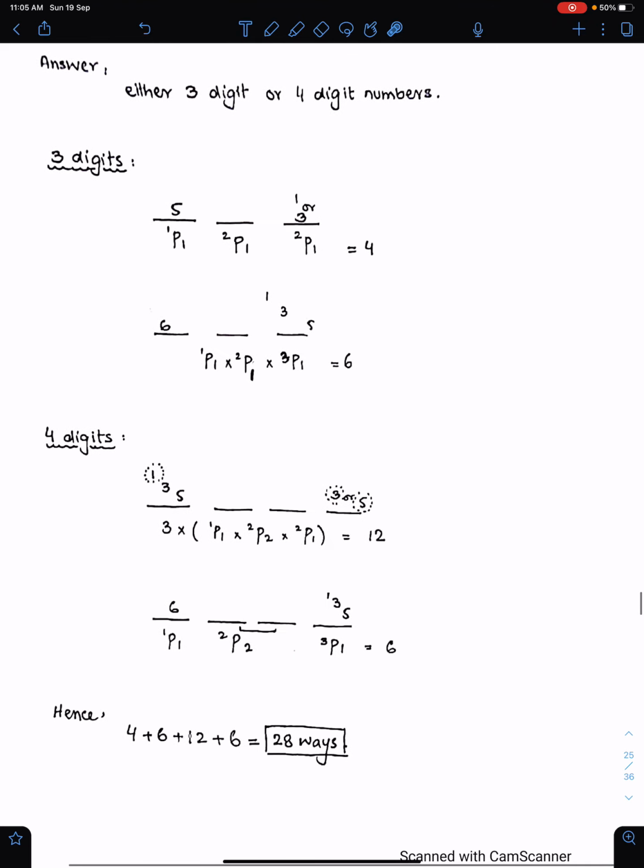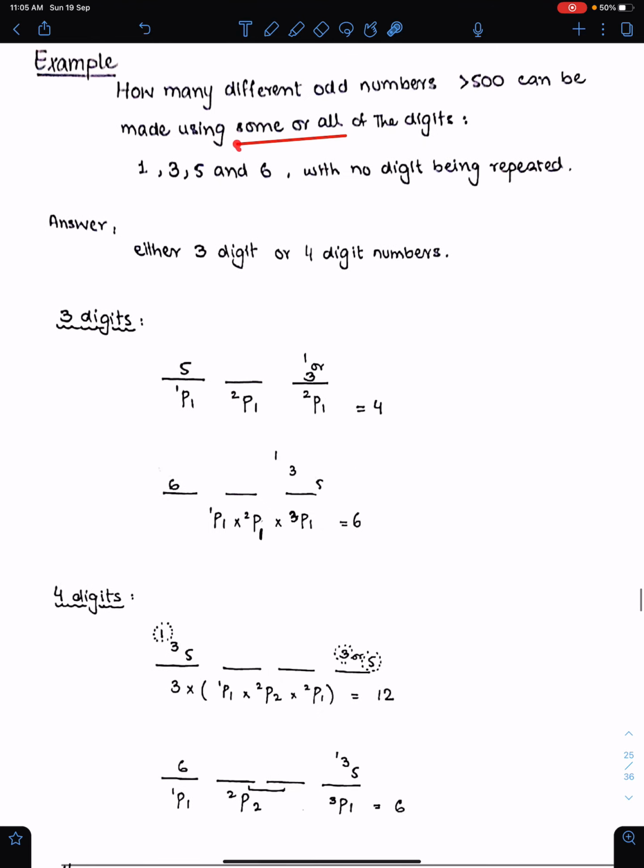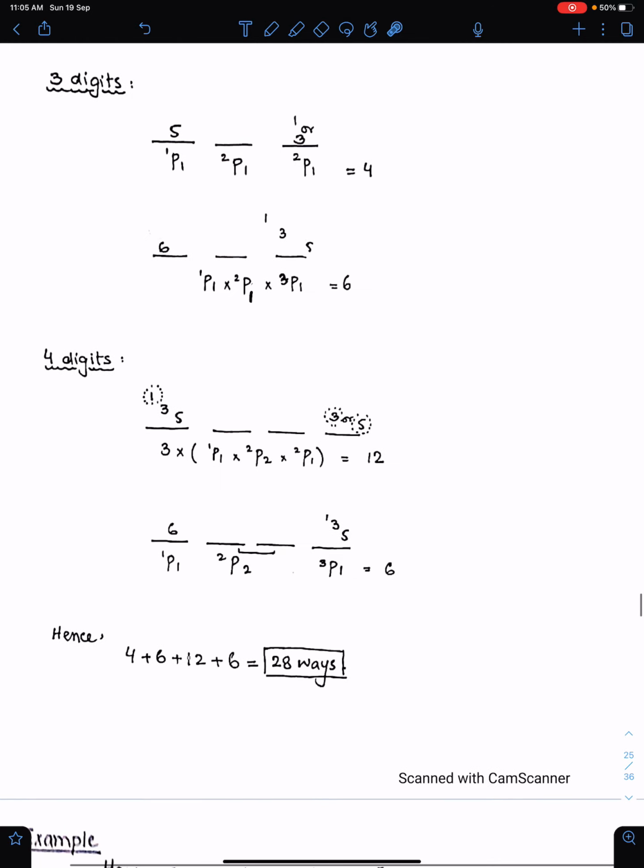Now, when the number is 4 digit, because of this restriction, sum or all, then the arrangement of first digit is not important because the number is always greater than 500. But the arrangement of last digit is important because we need odd numbers.